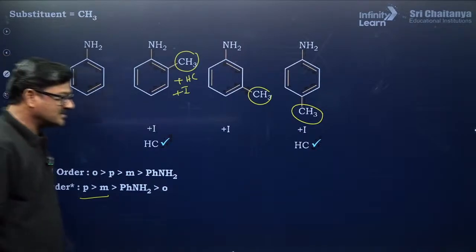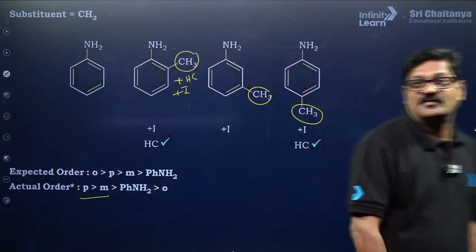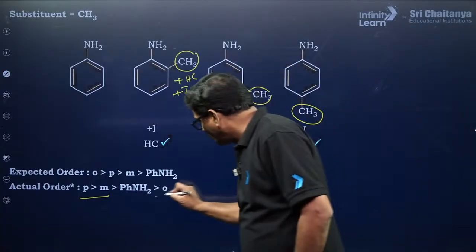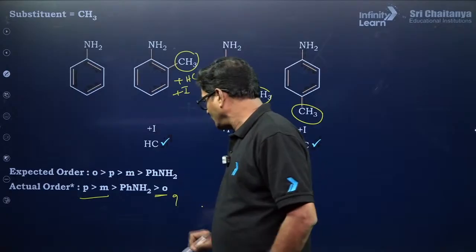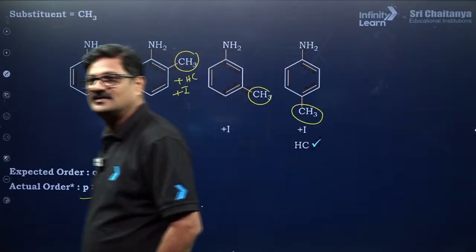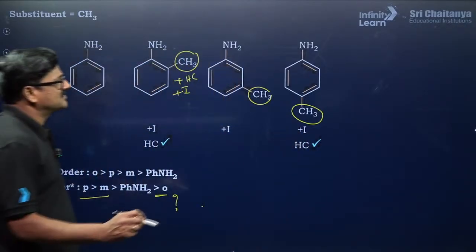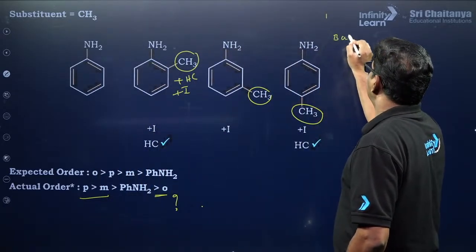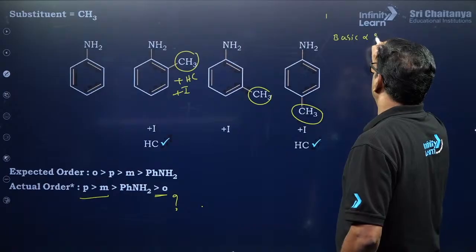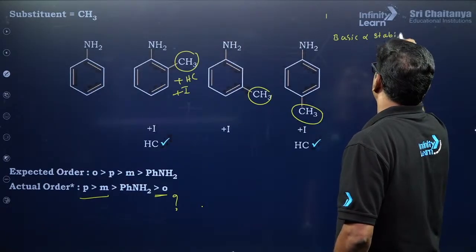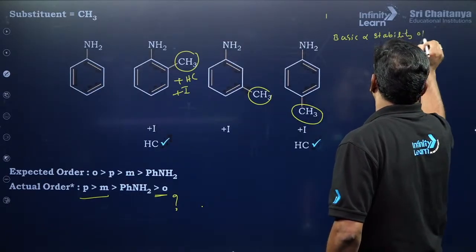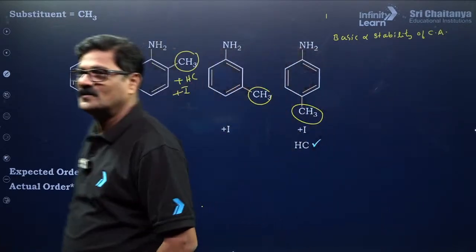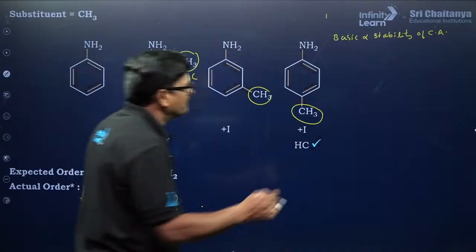Okay, because of the steric inhibition of resonance is very, very important. Why so? This is super important. So carefully you see, basic strength is directly proportional to stability of conjugate acid. Stability of conjugate acid, है ना? So let's talk about the stability.